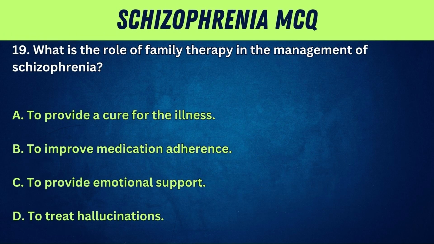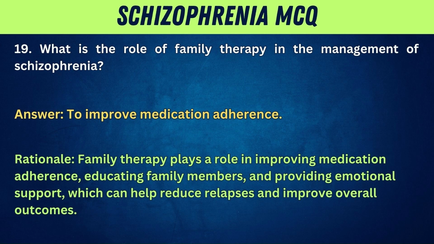19. What is the role of family therapy in the management of schizophrenia? A. To provide a cure for the illness. B. To improve medication adherence. C. To provide emotional support. D. To treat hallucinations. Answer: to improve medication adherence. Rationale: family therapy plays a role in improving medication adherence, educating family members, and providing emotional support, which can help reduce relapses and improve overall outcomes.